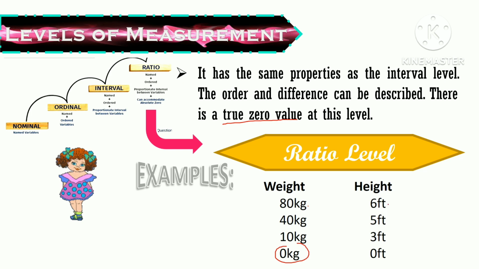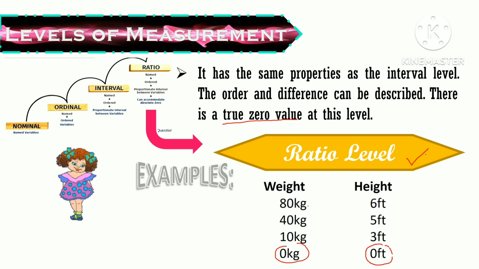Next is height. So we have 6 feet, 5 feet, 3 feet, and 0 feet. So as you can see, naka-rank na siya. Then we can know the difference. And also, it has true zero value. So pag sinabi nating 0 feet, wala talagang height or wala talagang taas yung isang bagay. Okay, that is ratio level.